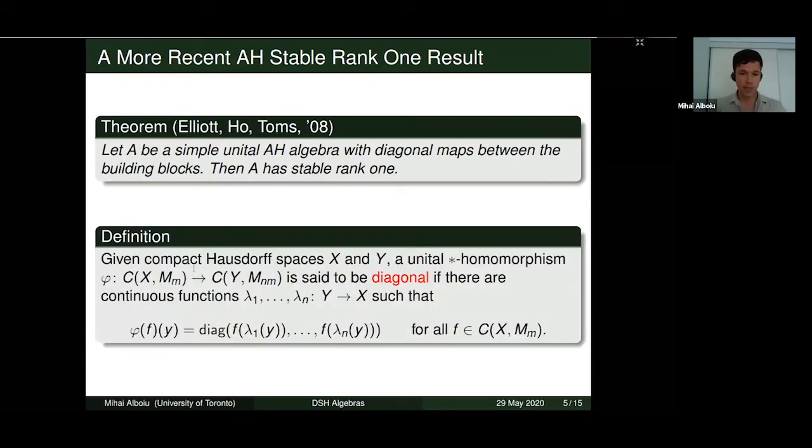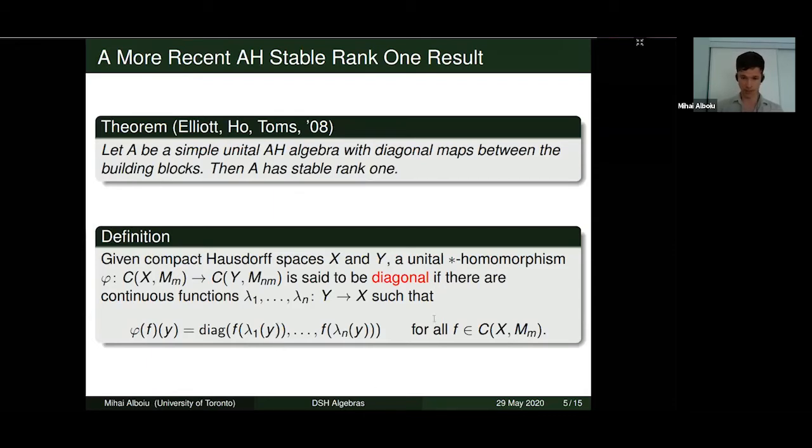Given two compact Hausdorff spaces X and Y, a unital homomorphism going from the full matrix algebra over X into the full matrix algebra over Y is said to be diagonal, provided that there are n continuous functions from the base space of the codomain into the base space of the domain, such that whenever you take an element f of the domain and apply the function phi to it, the resulting function phi of f evaluated at a point y should just decompose as a block diagonal matrix where the blocks are just f evaluated at the various lambda i's evaluated at the point y.